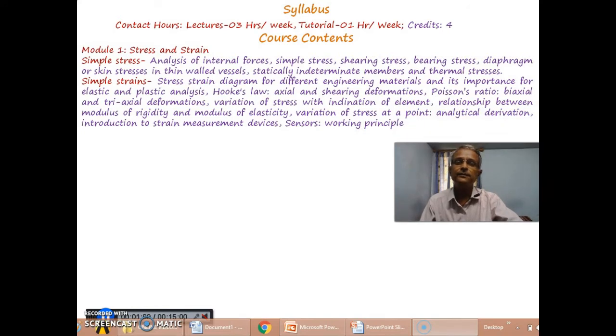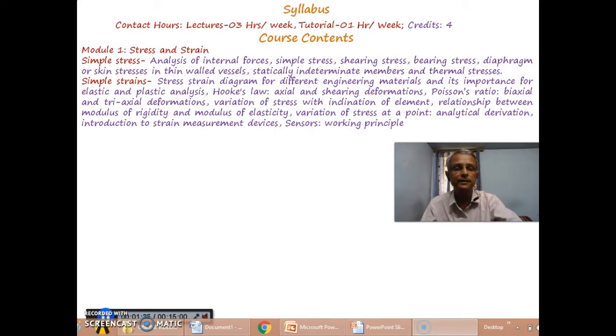In module 1, we'll be going for stress and strains. So we'll be discussing in this module how to go for analysis of a particular cross section for internal forces, which are called tensile stress or compressive stress or shear stress due to externally applied forces on it. In addition, we will be further going for analysis of strain at a particular point at a particular cross section due to the external forces.